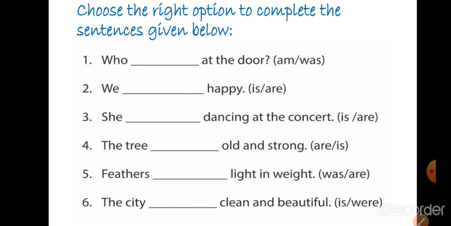Choose the right option to complete the sentences given below. Who dash at the door? See, here you have two options: am, was. Who was at the door? Good. We dash happy. We are happy. She dash dancing at the concert. She is dancing at the concert. The tree is old and strong. Feathers are light in weight. The city is clean and beautiful.